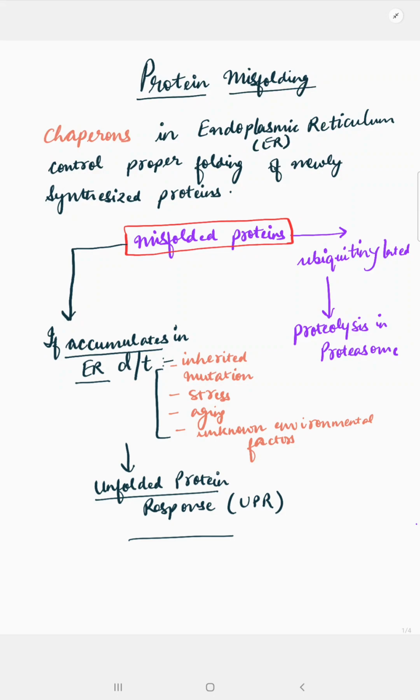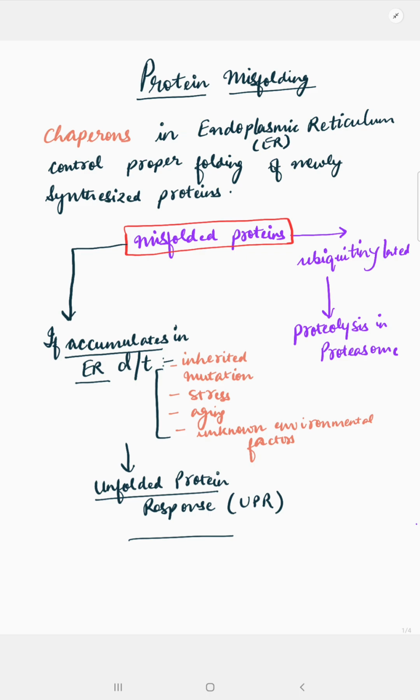In this video, we will try and understand what is protein misfolding, the number of diseases which are caused by protein misfolding, and what is their pathological basis. So normally chaperones are synthesized in the endoplasmic reticulum. They are responsible for proper folding of newly synthesized proteins.